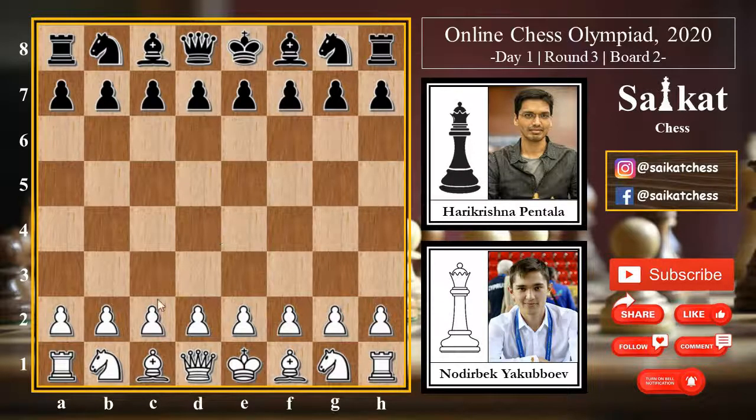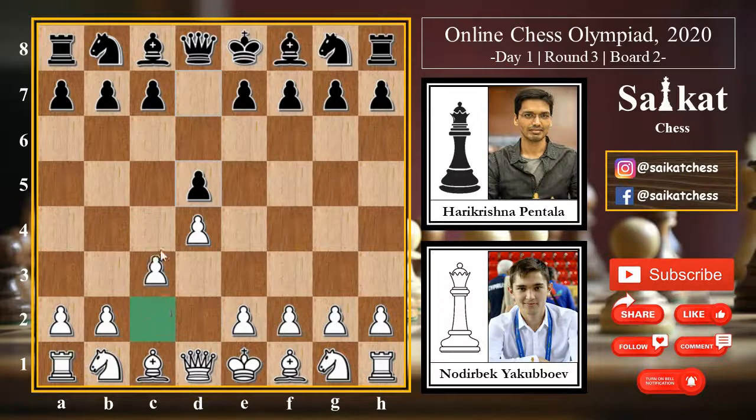Here Nodirbek is playing with the white pieces and Harikrishna with the black pieces, and white begins the game with d4. Black replies with d5, the queen's pawn opening, and we are looking at c4, the queen's gambit type of line, but black here goes for c6, the Slav Defense on the board. And well, the idea is simple. The e6 will block the light square bishop, so instead of going for e6, black chooses to go for c6. That is the purpose of the Slav Defense, which is to keep the light square bishop active.